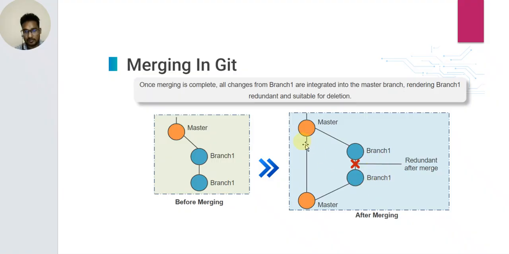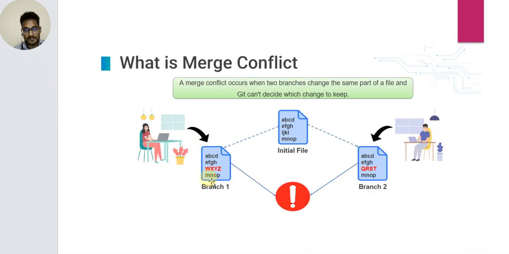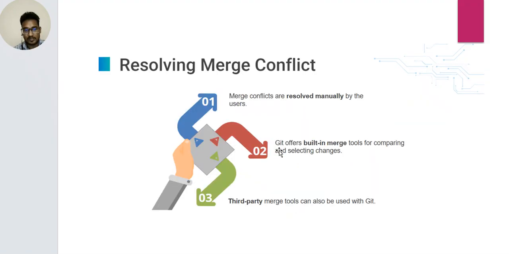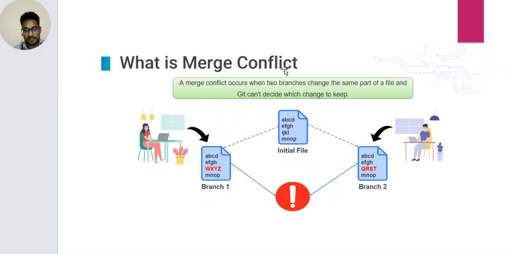So, the master is confused about which branch to select. This is branch 1, this is branch 2. This is the initial file. Resolving merge conflict.